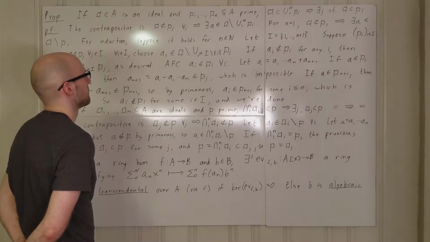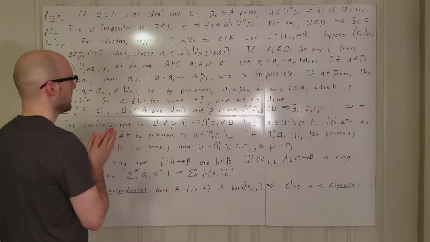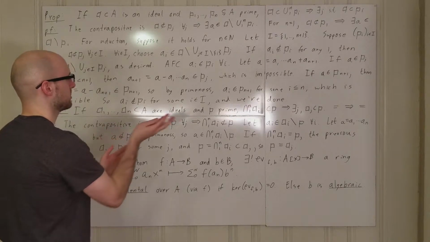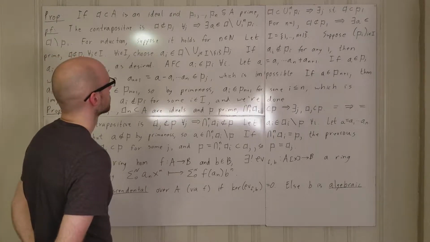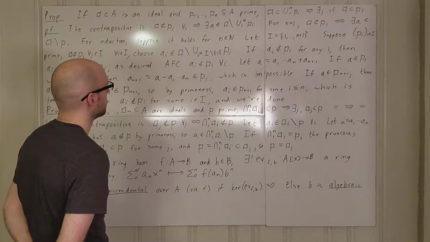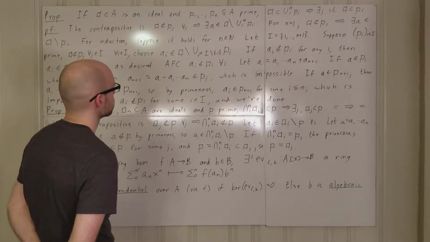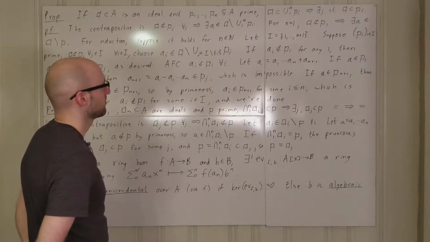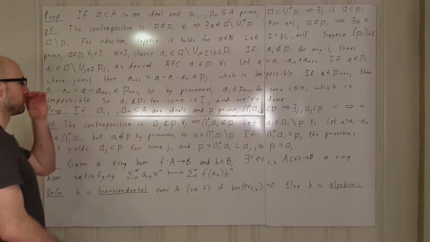I'm blanking on this really quickly here. So let A be this product plus this other element. Wait a minute, this might not be an argument by contradiction.